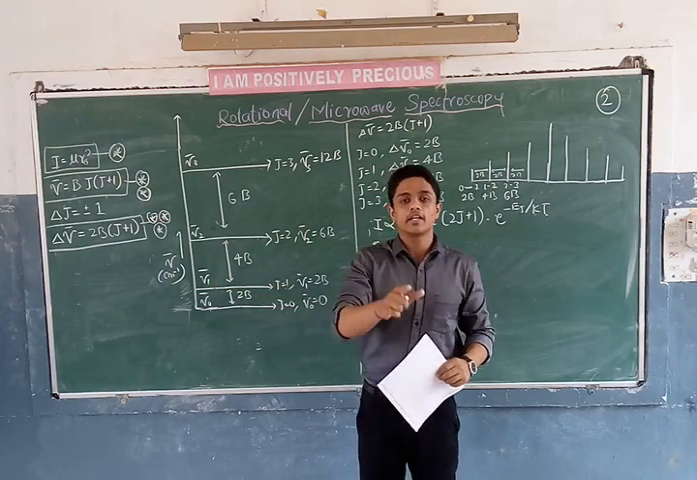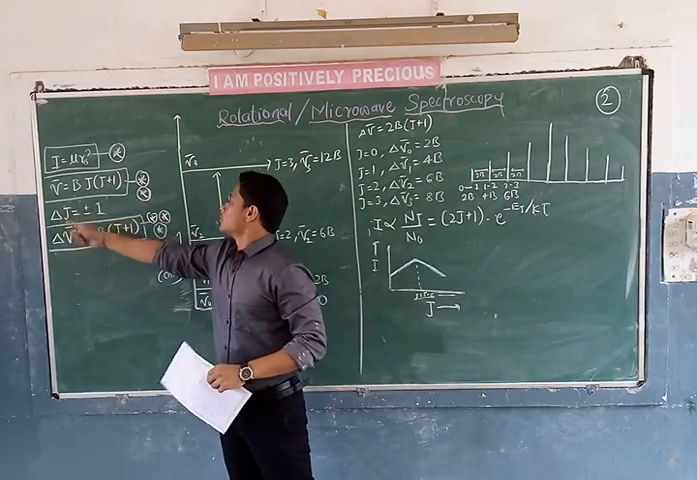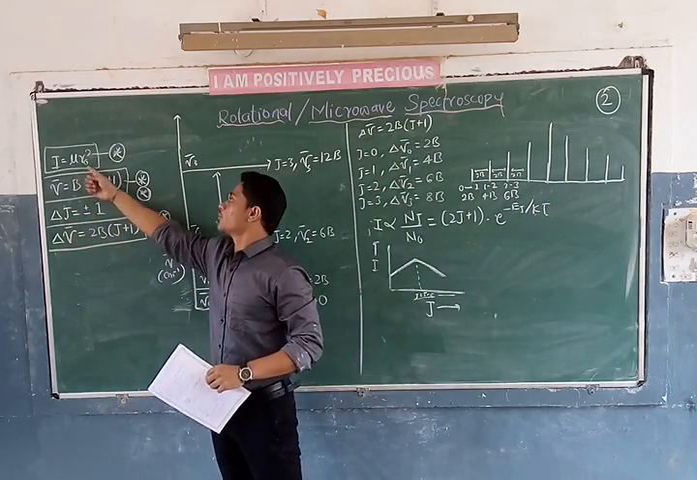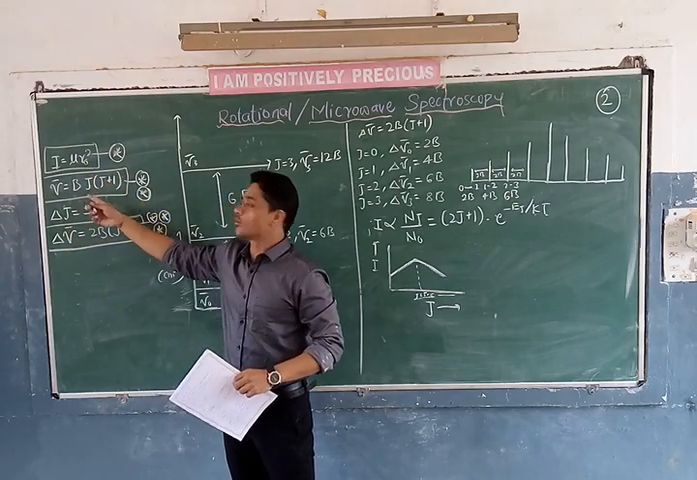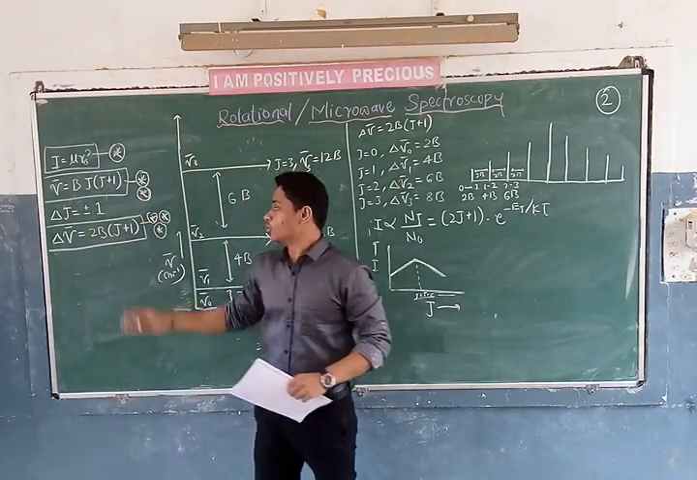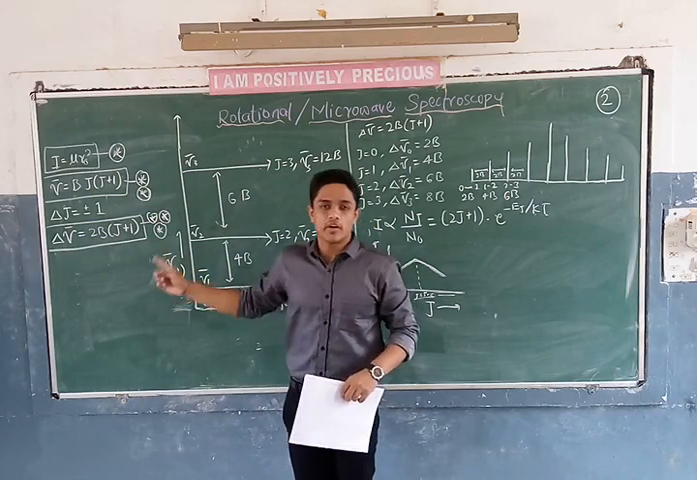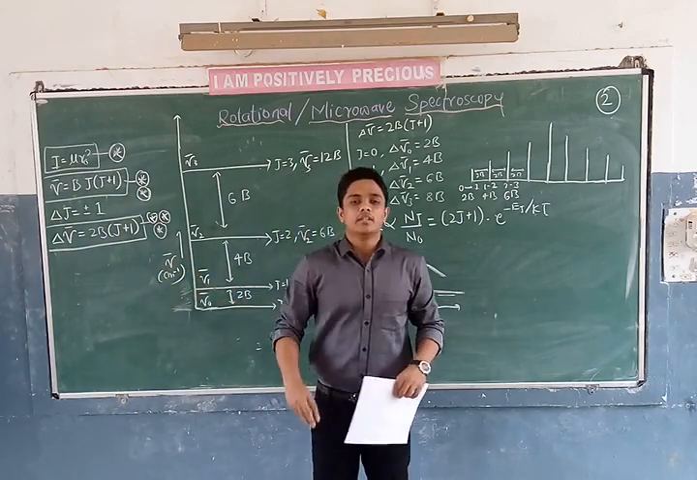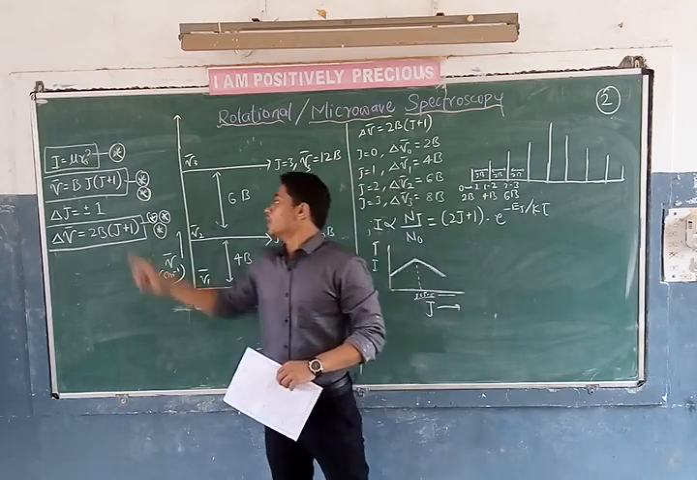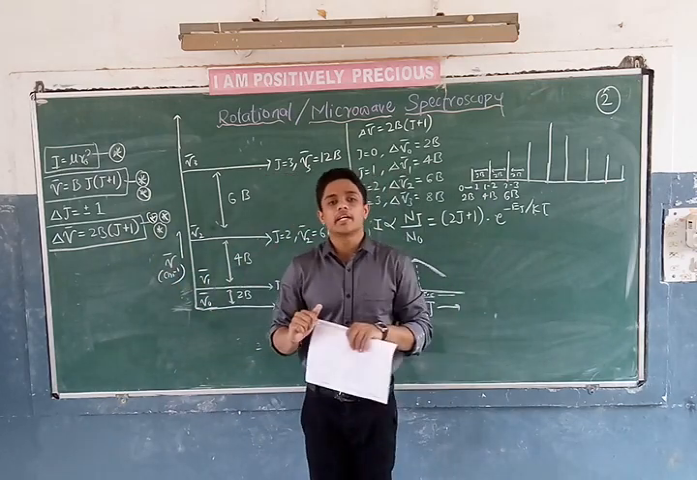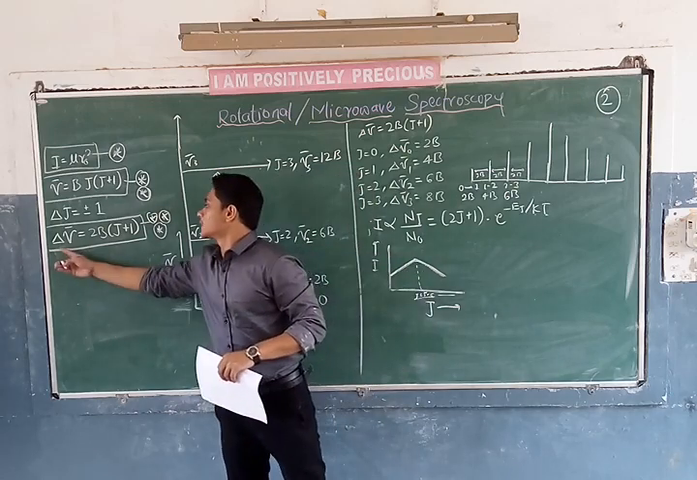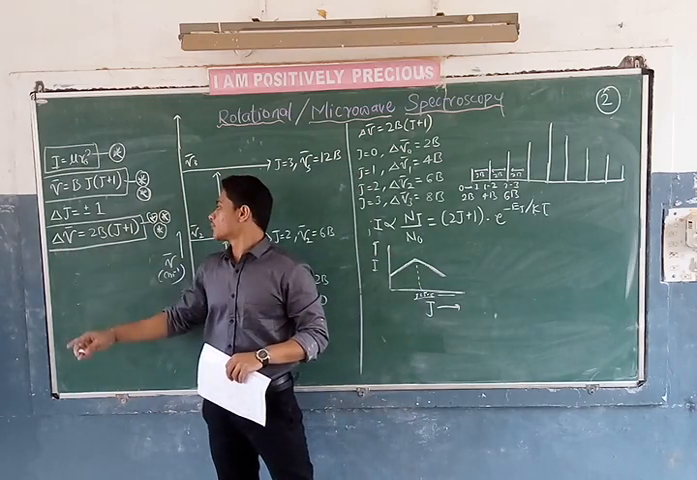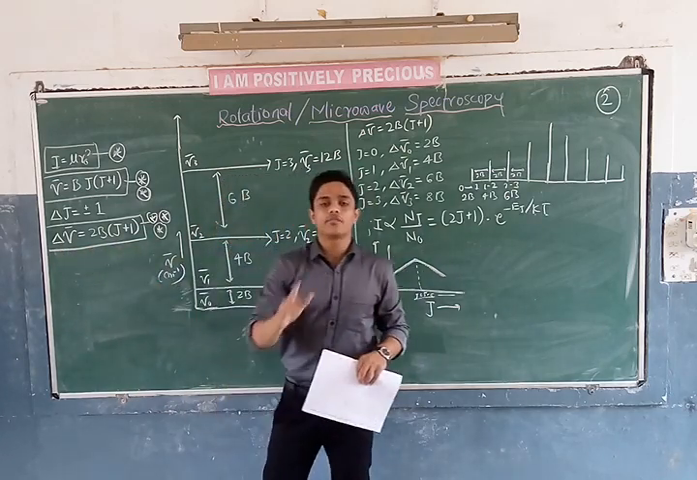I derived the expression for delta mu bar, which is 2B into (J plus 1). J is the quantum number; J can have values 0, 1, 2, 3, and B is the rotational constant. Further, I didn't tell you the application of this. We get delta mu bar is nothing but 2B into (J plus 1).